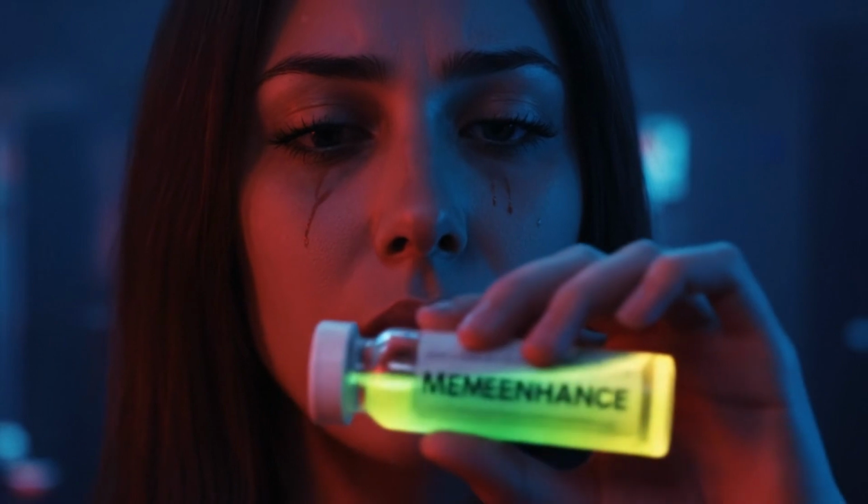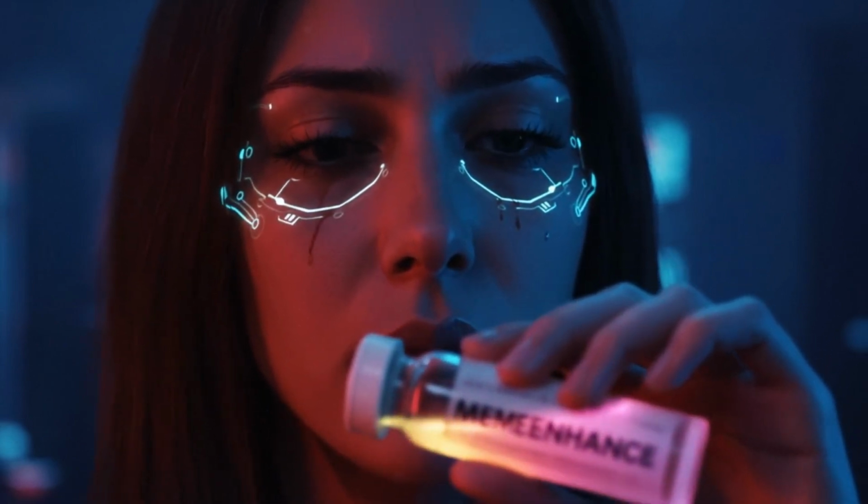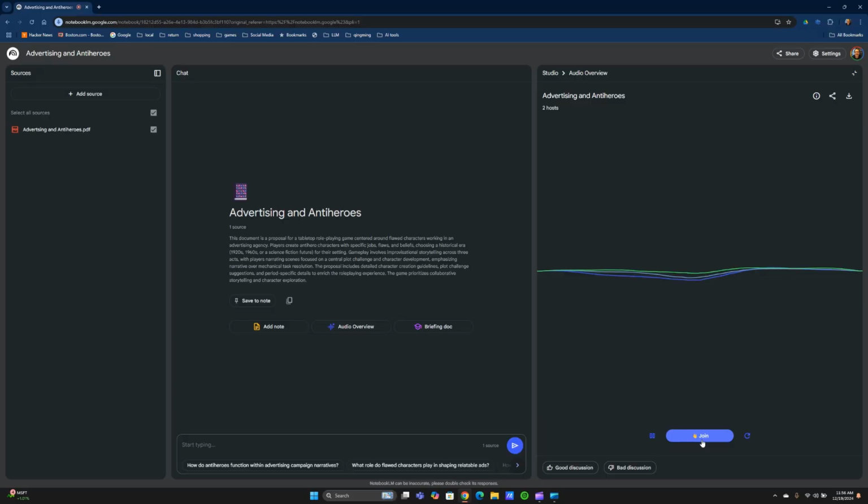Memenhans? What's that? They're memory-enhancing drugs. They give you this incredible mental edge, but with some pretty nasty side effects. Yikes. So she's pushing the boundaries of technology, but also struggling with its dark side. Exactly. And her false belief is that these drugs are the key to her success. She thinks she needs them to reach her full potential, you know? I can see how that would be a slippery slope, especially in a world that values productivity.